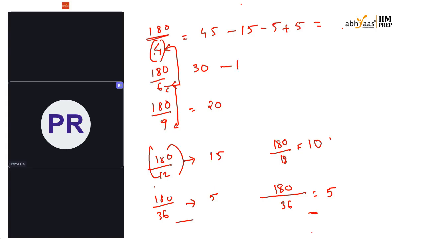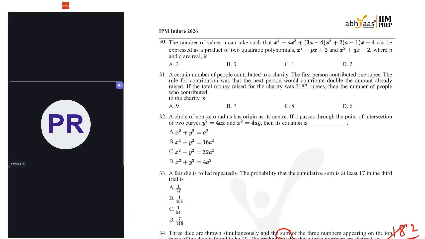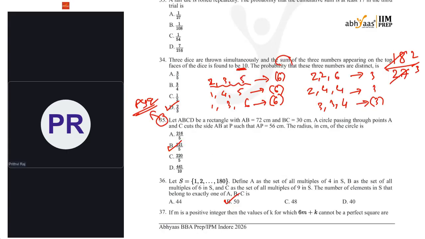And for this also 30 minus 15, because 6 is included here and here. So minus 15 minus 10 plus 5, that is equal to 10. And 20 minus 5 minus 10 plus 5 is equal to 10. So in total it is 50. Okay, so the answer is 50.